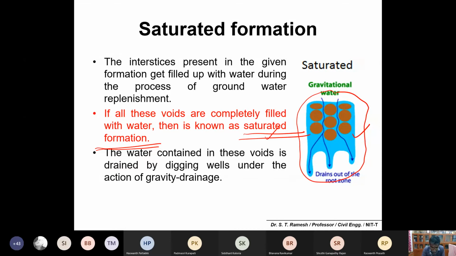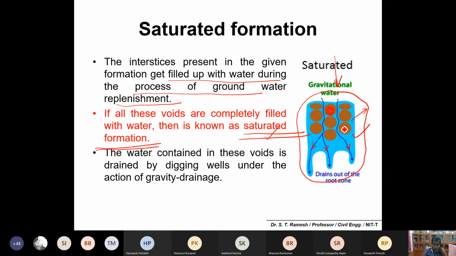These brown color shades are soil grains, and the blue color is water. Soil below the subsurface is completely saturated, and there could be a possibility of water free flow. Please make a note on water free flow. The interstices present in the given formation get filled up with water during the process of groundwater replenishment. If water falls in, the interstices are completely filled with water.